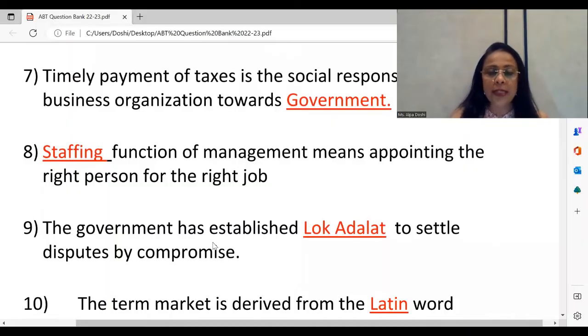So there is compromise by which the disputes are settled. Usually it is government cases, with the electricity board or railways, which are taken to the Lok Adalat.